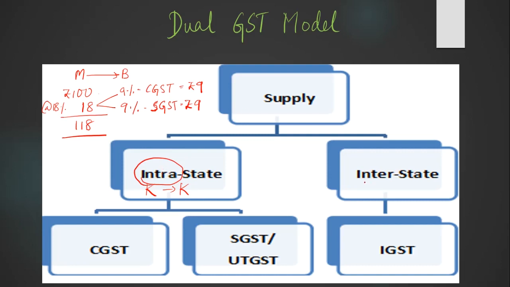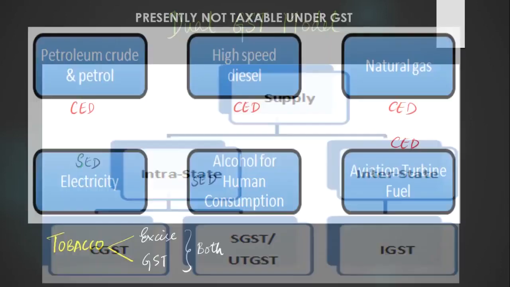Now talking of interstate, suppose goods move from Punjab to Andhra Pradesh. With the same example, goods are worth rupees 100, 18 rupees integrated GST will be charged. So this is the mechanism of the dual GST model that has been adopted by our government.